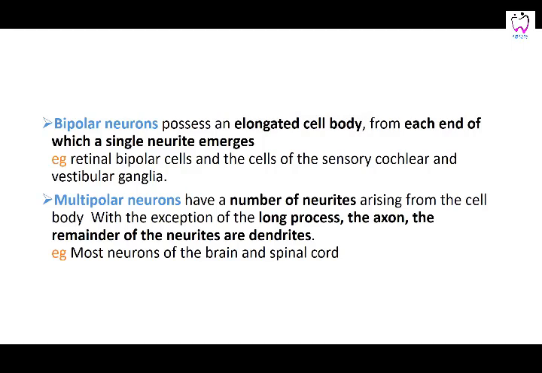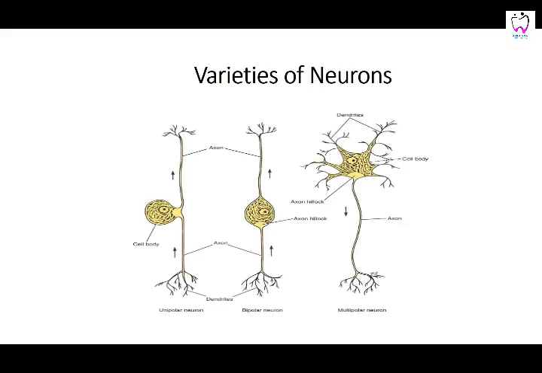Then you have the bipolar neurons. They possess an elongated cell body from each end of which a single neurite emerges. Retina is a very good example of this bipolar type. Multipolar: many neurites arise, with many dendrites but just one axon, and the remainder are the dendrites. Most of the CNS, that is brain and the spinal cord, is of multipolar type of neurons. So you say this is unipolar, or pseudo-unipolar. This is the bipolar, two processes are there, and then you have this multipolar.